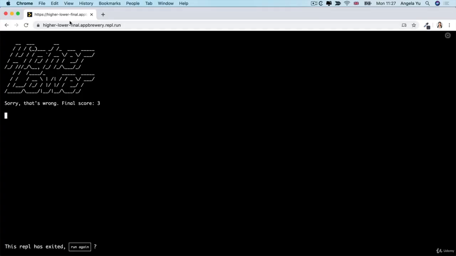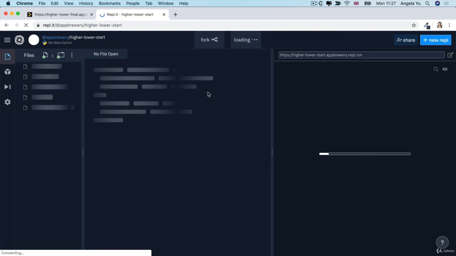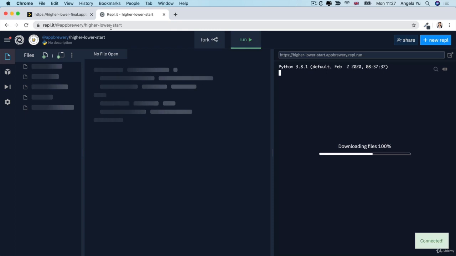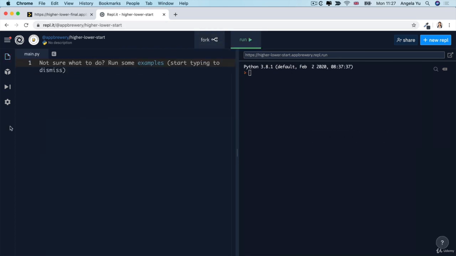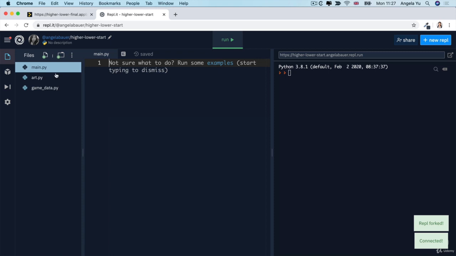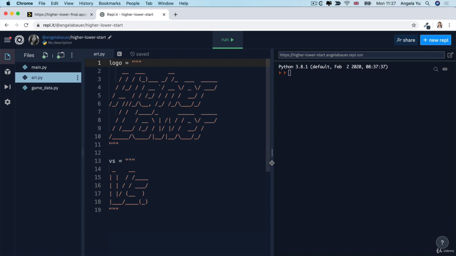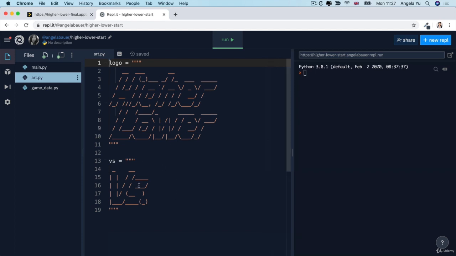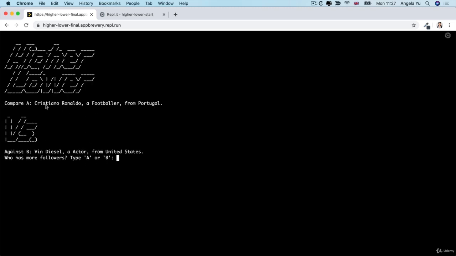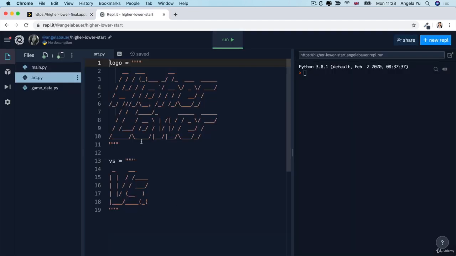So the first thing you've got to do is to head over to the final version of the game, play it at least 10 times, just so you understand exactly how it works. And then pull up the starting code for the day, which is the higher lower start, and go ahead and fork your own copy of it. Now you'll notice that there's 3 files in the starting code. One is the art.py that contains the logo and the versus symbol that shows up when it asks you to compare. So compare A, Cristiano Ronaldo versus B, Vin Diesel. And these are the art that you're going to display.